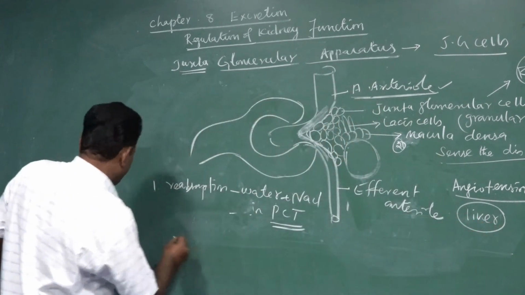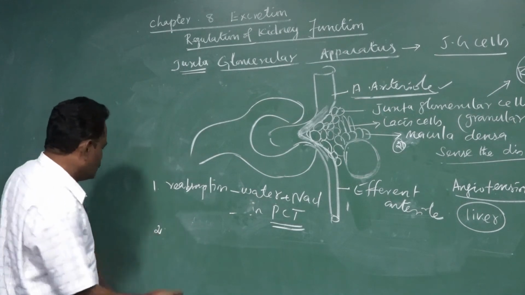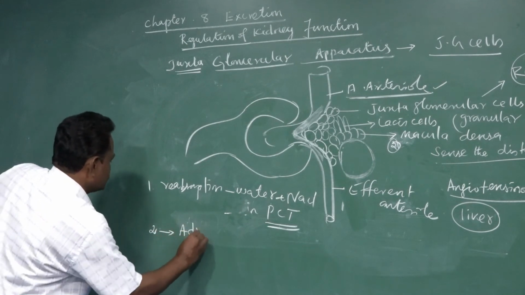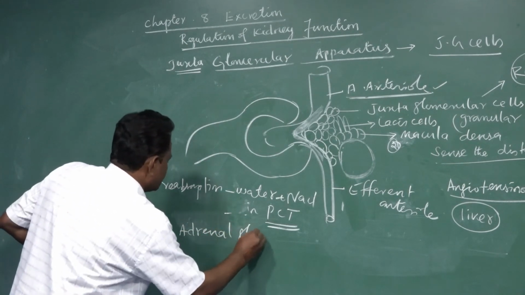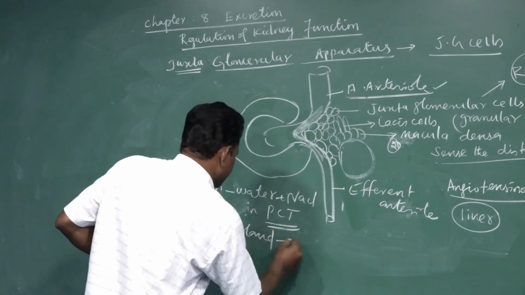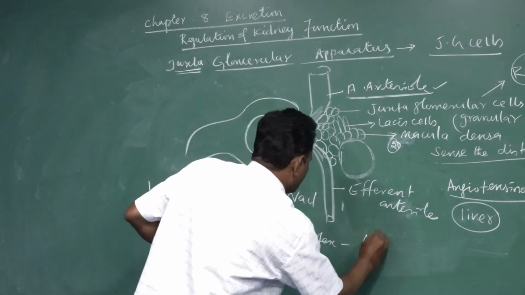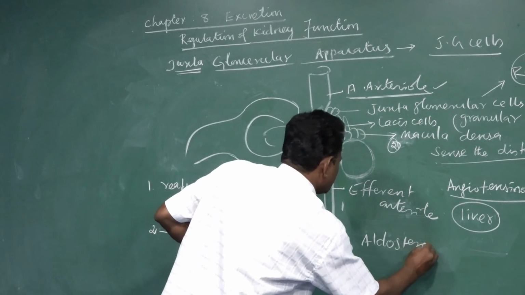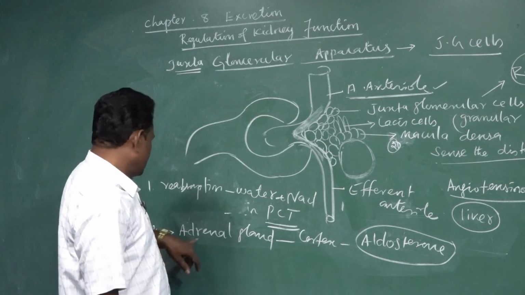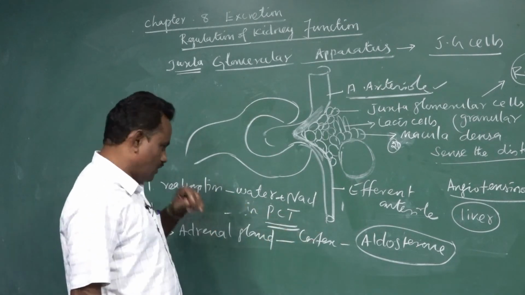And the second one: the same angiotensin 2 is responsible to stimulate the adrenal gland. The adrenal gland has cortex and medulla. It induces the cortex region to secrete the hormone called aldosterone. So actually the adrenal cortex is the major site for secretion of the aldosterone hormone.